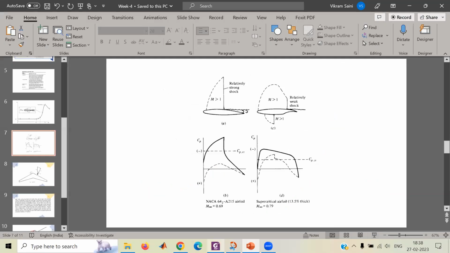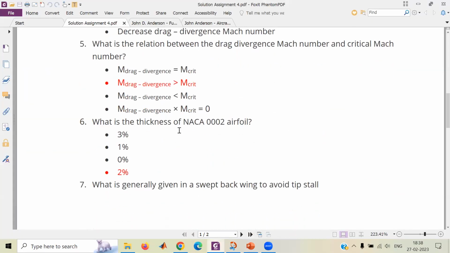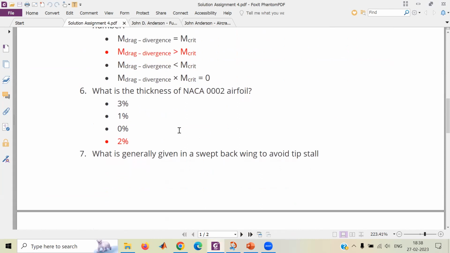All right. We go back to the sixth question: what is the thickness of the NACA 0002 airfoil? The answer is 2%, but what is the explanation behind that? The designation of the NACA four-digit series is that the last two digits give the maximum thickness of the aerofoil in percentage of chord. So the last two digits are 0 and 2, so we can say that it is 2% of the chord.